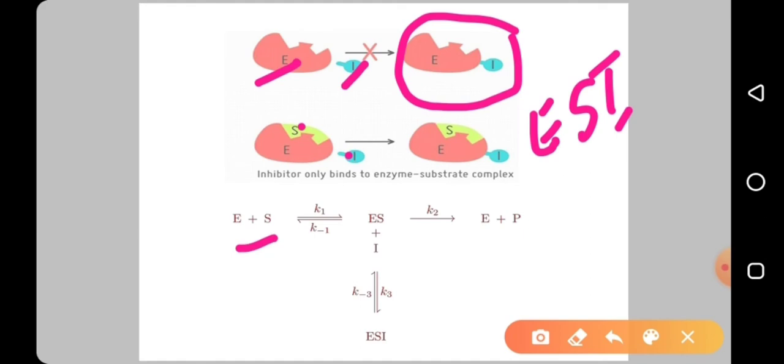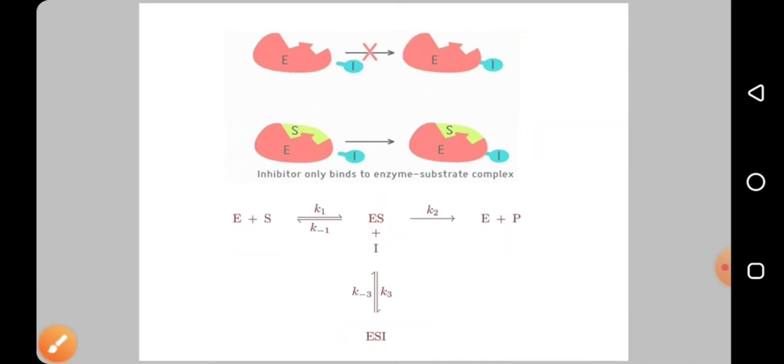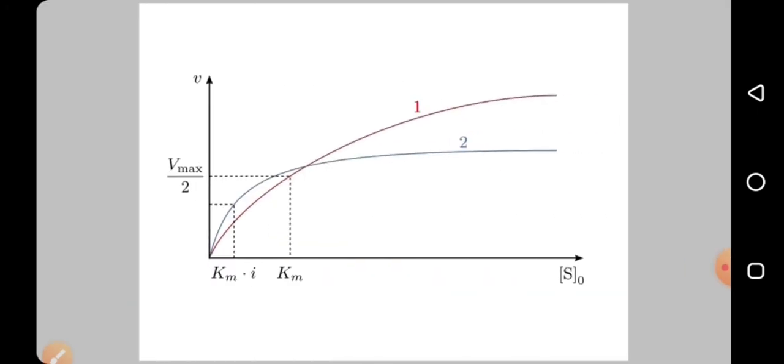So the enzyme binds the substrate, forms the enzyme substrate complex and forms the product. But if you add the inhibitor, it can form ESI, the enzyme substrate inhibitor complex. Only with the enzyme it is not possible. Only the enzyme substrate complex can form the enzyme substrate inhibitor complex and inhibit the enzyme reactions. If you have a look at the Michaelis-Menten graph, you can see this is the normal reaction.